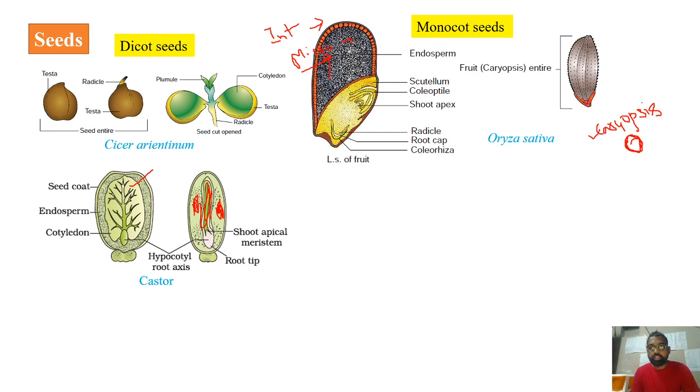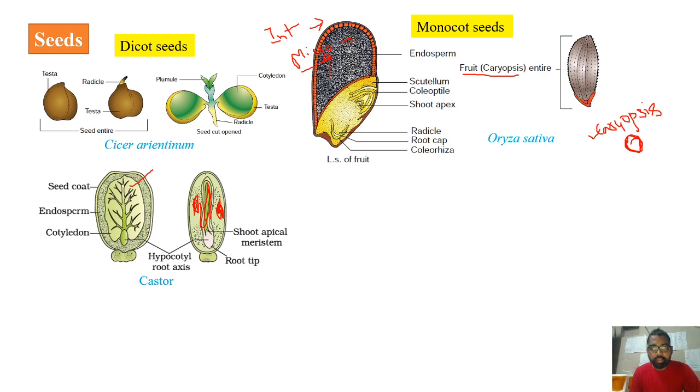So the one which you can see, the rice grain or maybe wheat grain or the maize, these are actually fruits, not the seeds. So both seeds and fruits will be almost similar. Now coming to this rice seed, as we have just seen, it is a fruit, in fact. So it is enclosed in a brownish husk that consists of glumes in two different rows. So you can find one brownish husk on the surface, and in the seed, the endosperm will form the bulk.